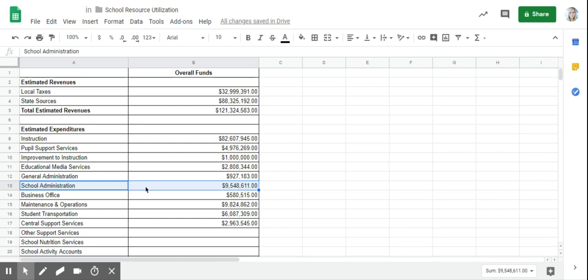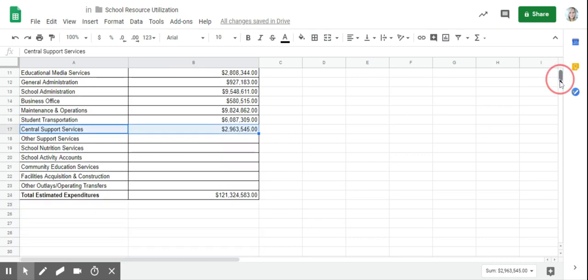The last thing I had to change with my new scenario was central office. I had to take away an assistant superintendent. We currently have 2, but we also have 4 office administrators at central office. So I believe that by losing an assistant superintendent, their roles and responsibilities can be dispersed to the remaining assistant superintendent and those 4 office administrators. So that is my overall funds